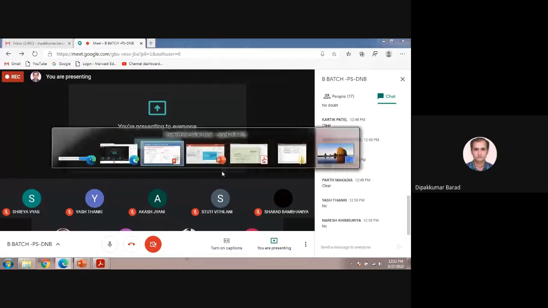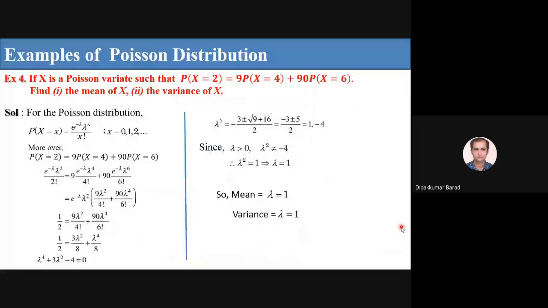Okay, so I hope everyone is clear. Lambda equal to 1.